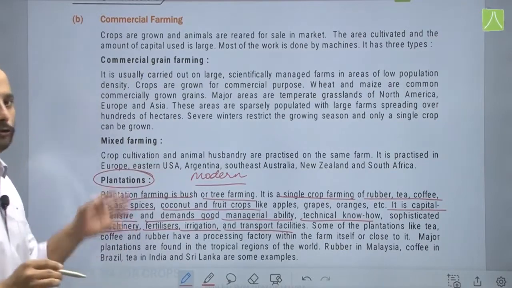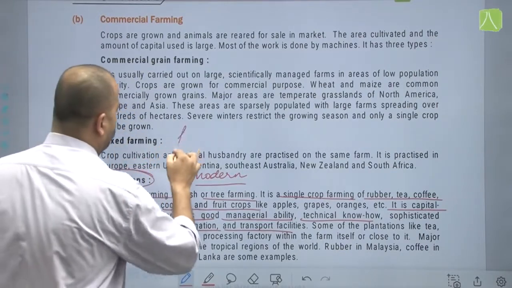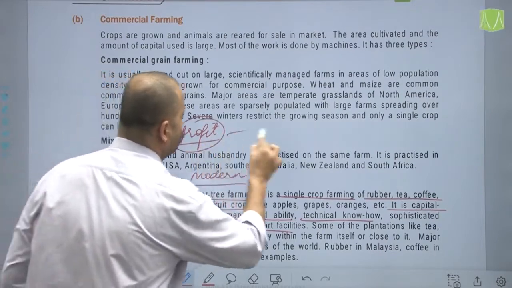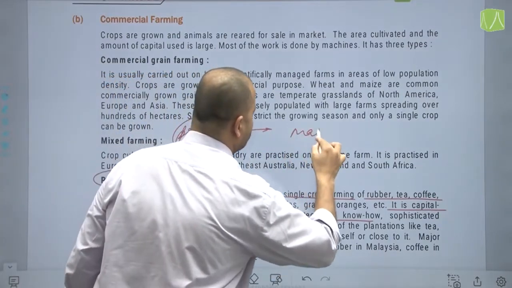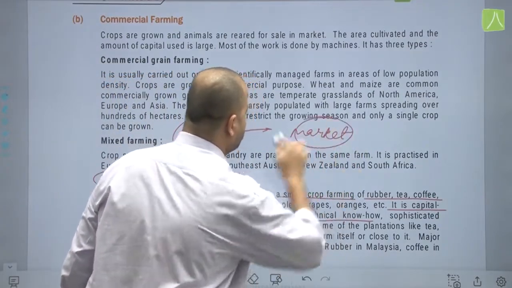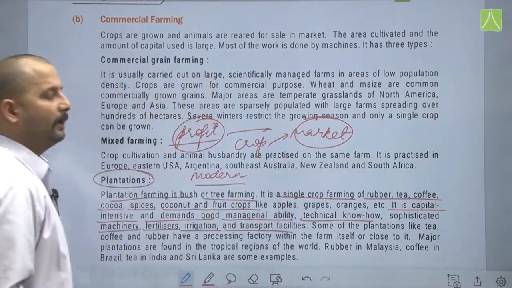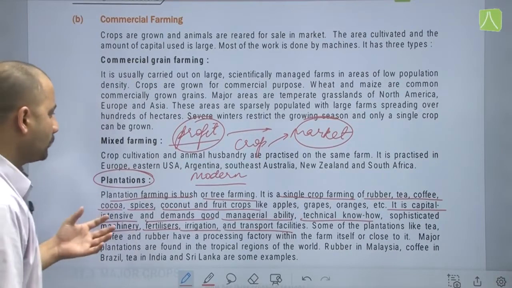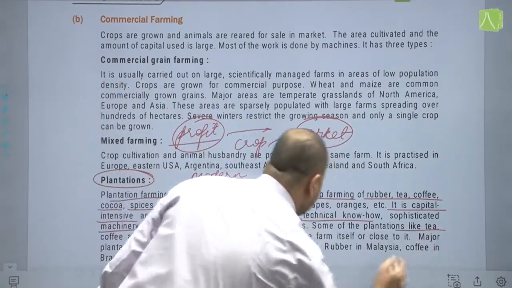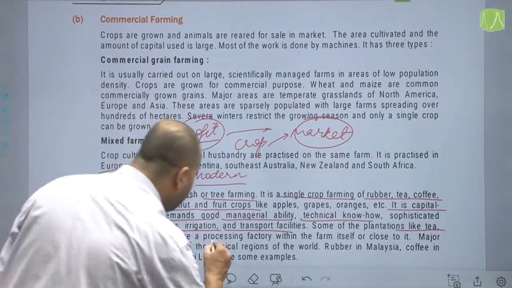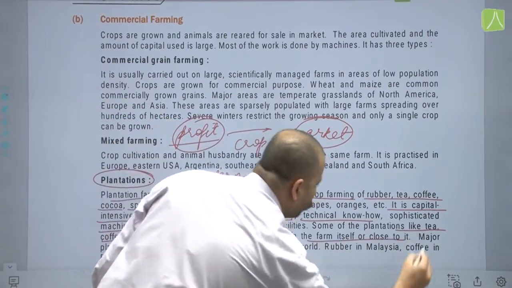So you can see all modern methods of farming are being used here, and transport facilities, because again because of plantations also sole purpose is that you have to earn profit, and once the crop is produced, cultivated, it has to be sent to the market. So you need better transport system, that is whenever the crop is cultivated, it has to be sent to the market for selling. Some of the plantations like tea plantations, coffee and rubber have a processing factory also within the farm itself or close to it.